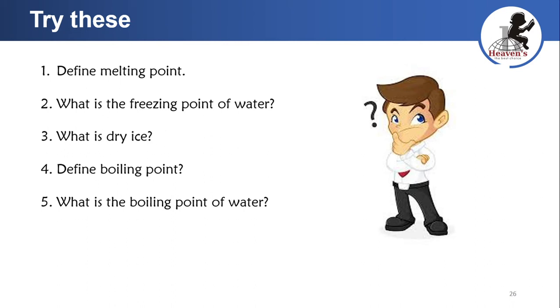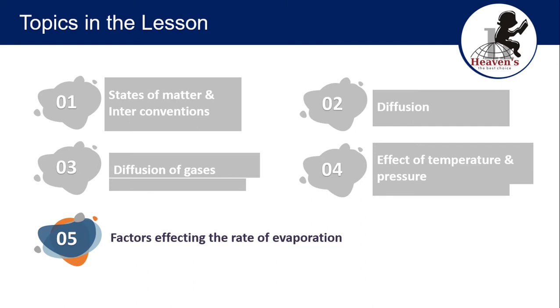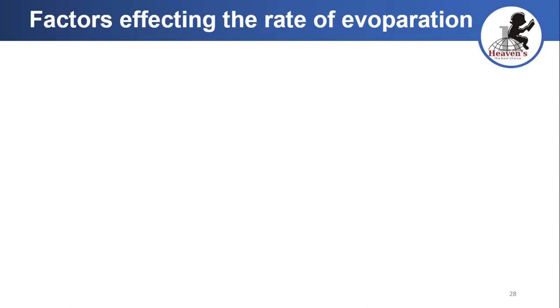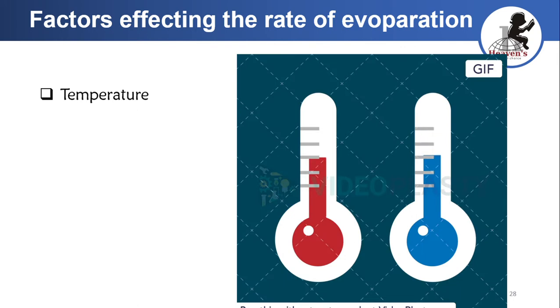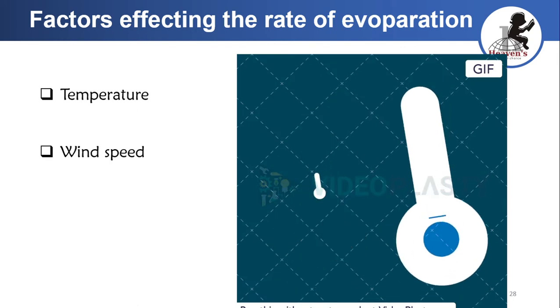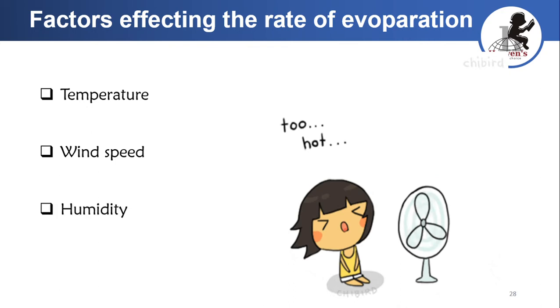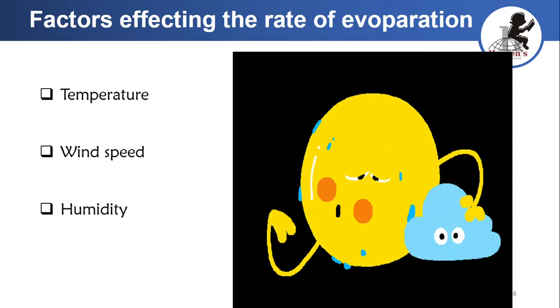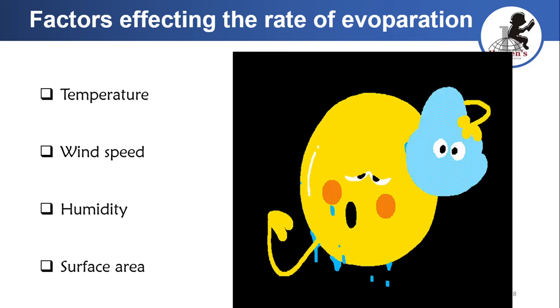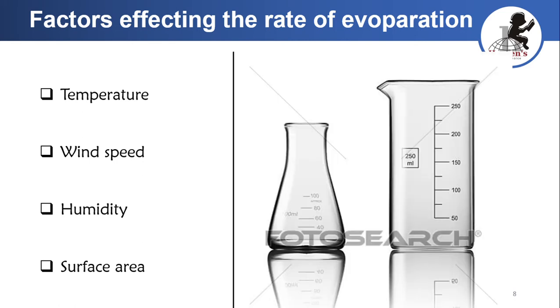Next topic is factors affecting the rate of evaporation. So, what are the factors affecting the rate of evaporation? Let us see. Temperature, wind speed, humidity, and finally surface area. These are the four factors affecting the rate of evaporation.